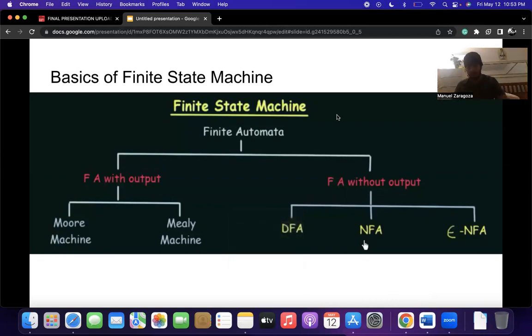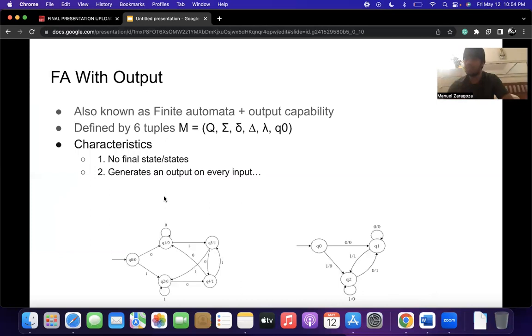Okay. We'll go on to the next slide. So we're talking about finite with output. So finite with output is basically similar to the finite automata, except with the additional capability of producing output. It is also known as the finite state machine or transducer.